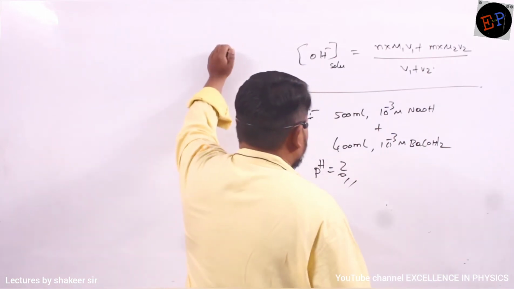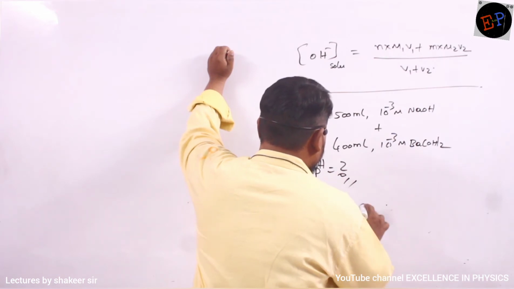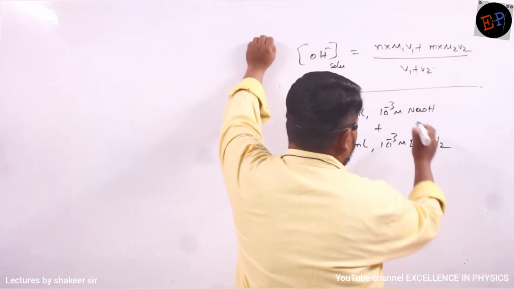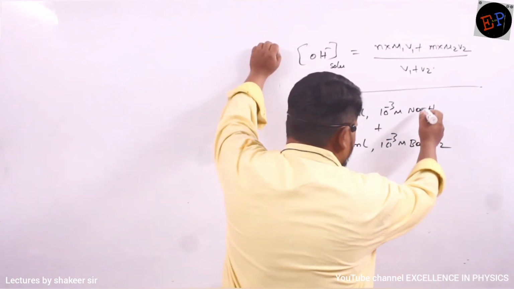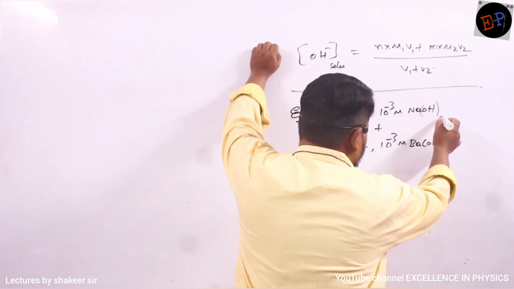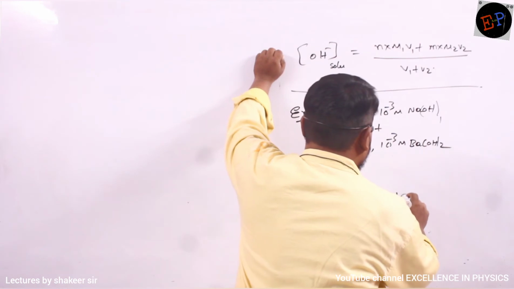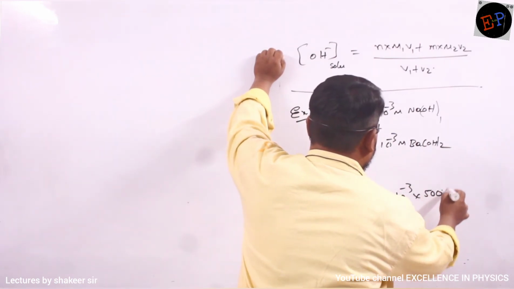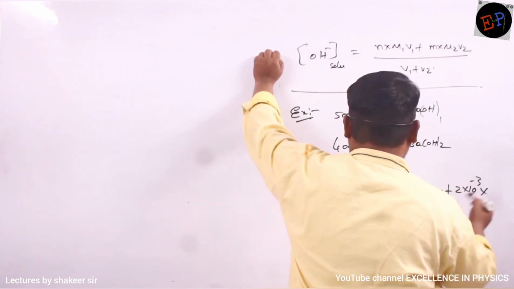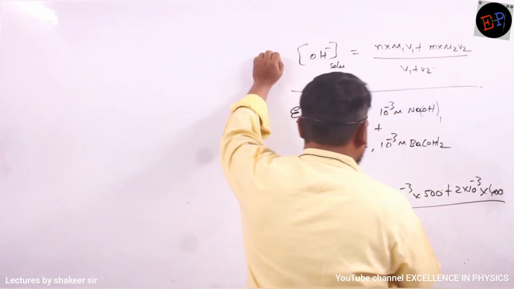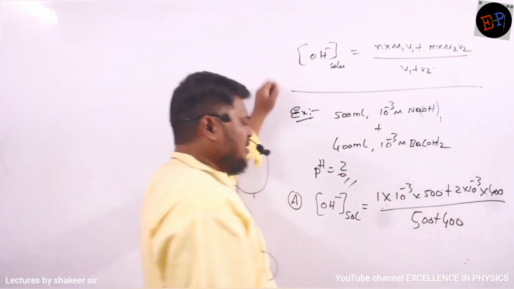See, so how to calculate the OH minus ion concentration of the solution? Same formula, no? This formula. For example, you take this one to be our first base and this one to be our second base. How many OH minus ions are present in NaOH? Only one is present. So the N value is 1 multiplied by 10 power minus 3. And what is the volume of this one? 500. Plus, what about the second one? 2 BaOH are present. 10 power minus 3 multiplied by volume 400, divided by 500 plus 400. This is the calculation, no?